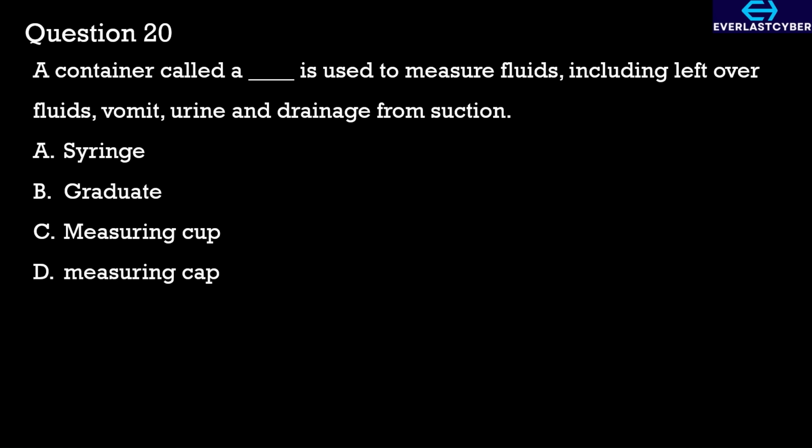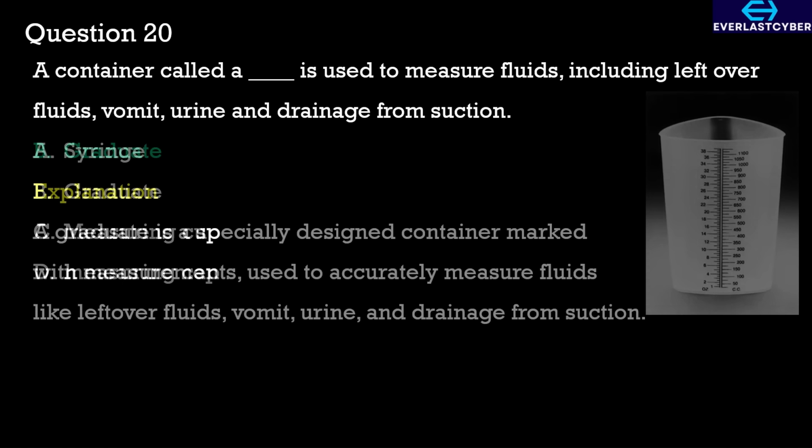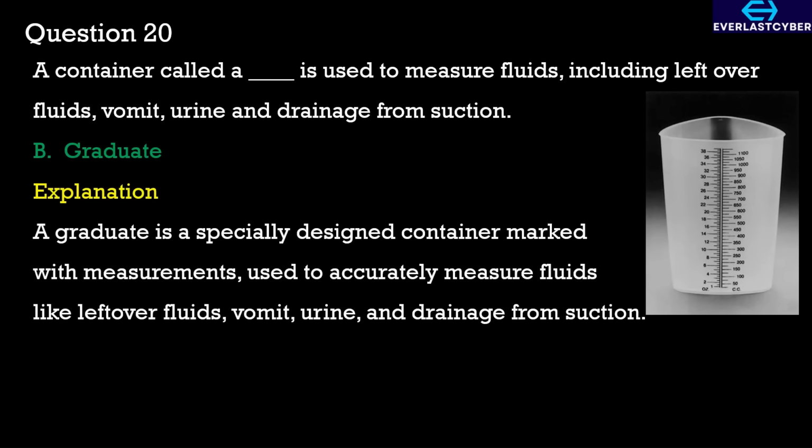A syringe is used for injecting or withdrawing fluids. It is not used for measuring larger volumes. A graduate is a specially designated container marked with measurements used to accurately measure fluids like leftover fluids, urine, or drainage from suction. A measuring cup is usually used in kitchens, not in clinical settings, and a measuring cap is used for small amounts of liquid medicine. So our answer here is option B, a graduate.